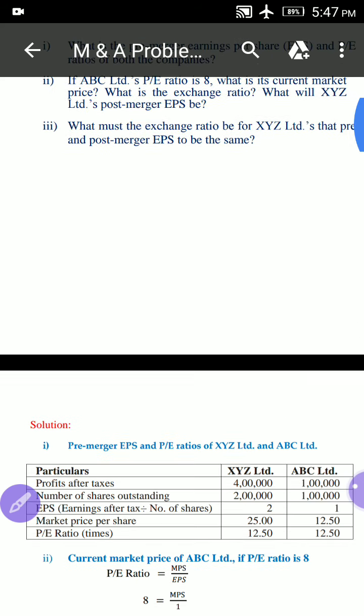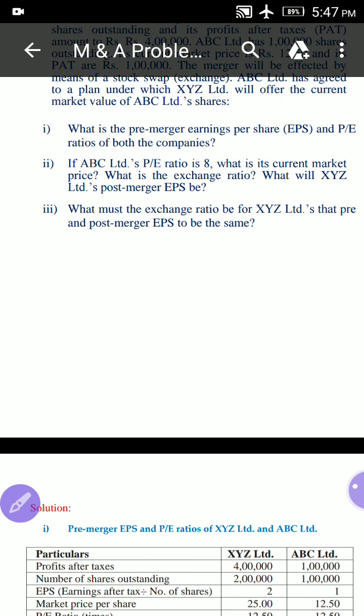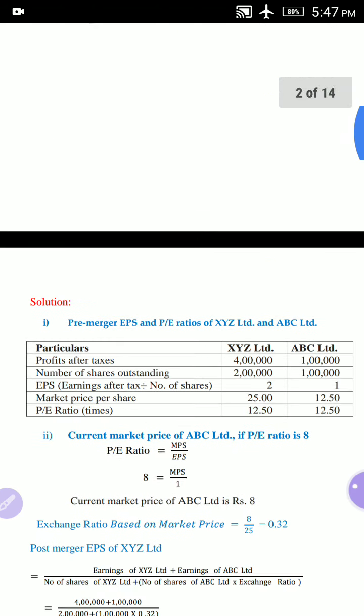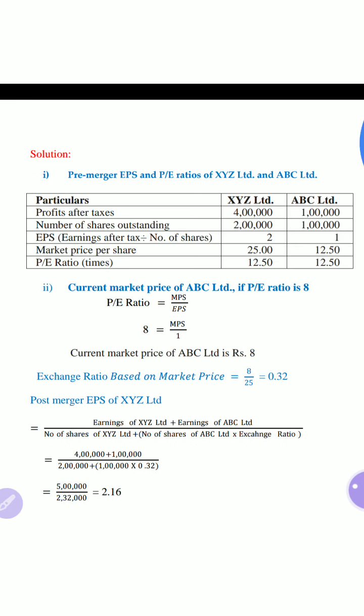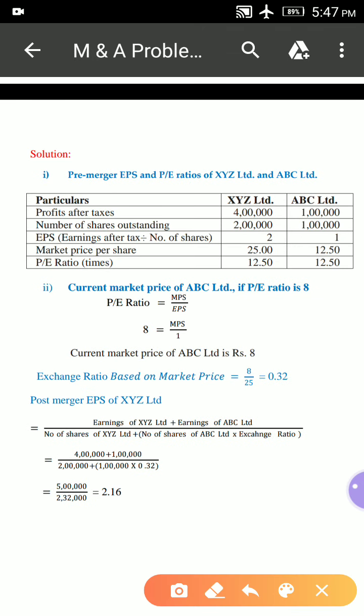Now what is the second question? If ABC Limited's PE ratio is 8, what is the current market price and what is the exchange ratio? What will XYZ Limited's post-merger EPS be? Current market price of ABC Limited if PE ratio is 8. PE ratio is equal to MPS divided by EPS.